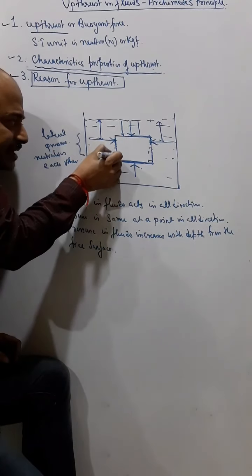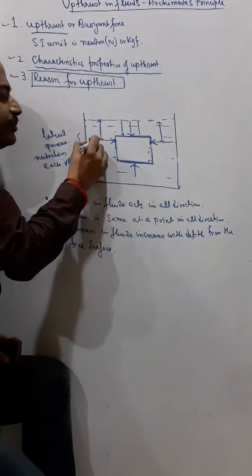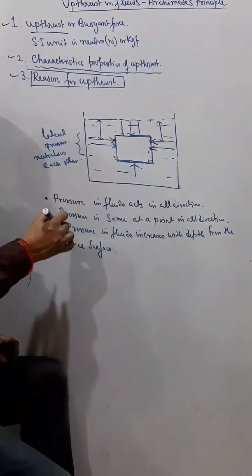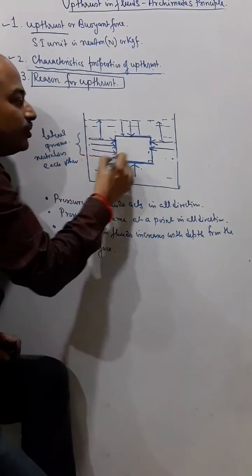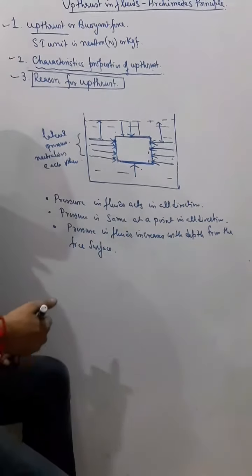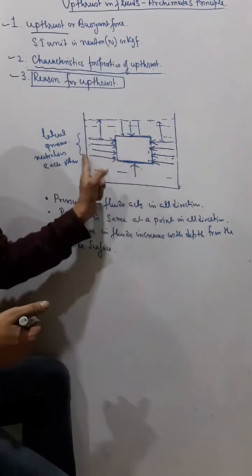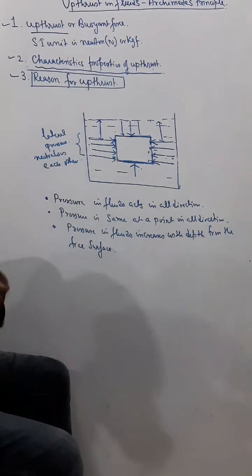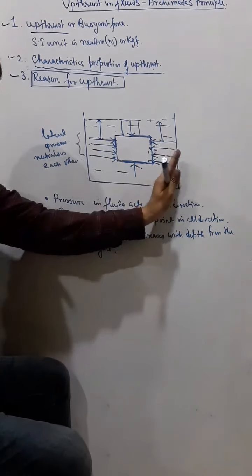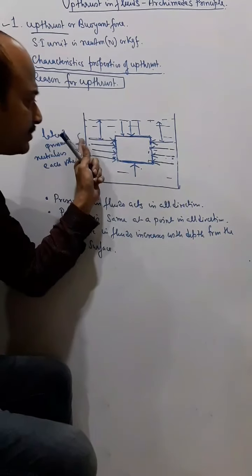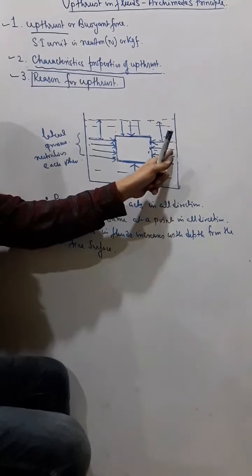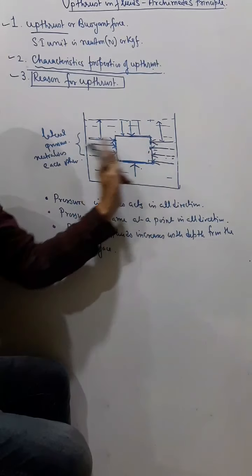Now there are infinite points. At these infinite points, this pressure is acting here and another pressure is acting from the other side also. So all this pressure from this side and this side neutralize each other. That means sideward there is no unbalanced pressure. Whatever pressure the body experiences on this side, from the other side in the opposite direction it experiences the same pressure, so they neutralize each other.